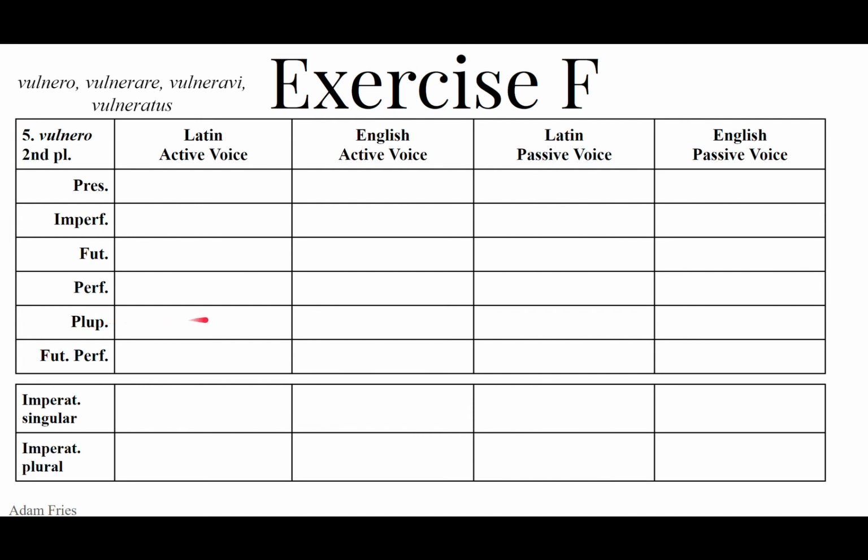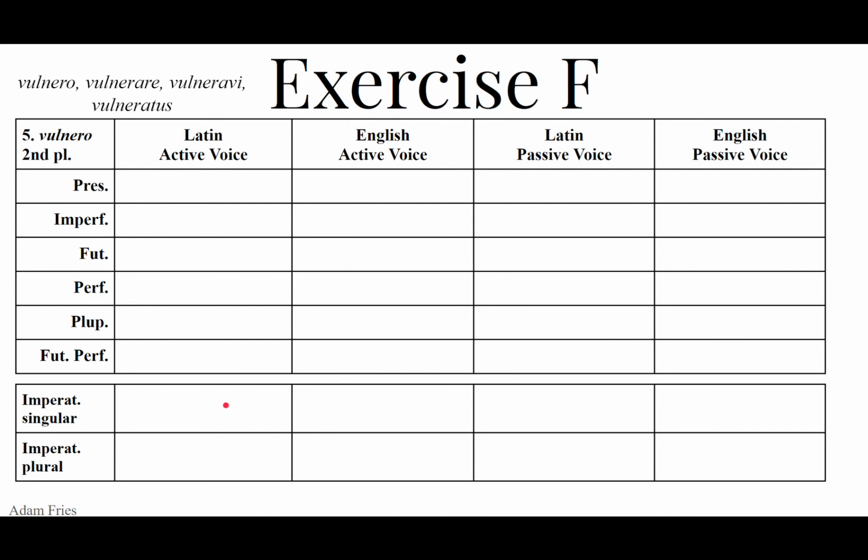Pluperfect active, vulneraveratis. Vulneraveratis. Ye had wounded. And then the passive, vulnerati, ae, a, eratis. Ye had been wounded. Future perfect active, vulneraveritis. Vulneraveritis. Ye will have wounded. Passive, vulnerati, ae, a, eritis. Vulnerati, ae, a, eritis. Ye will have been wounded.